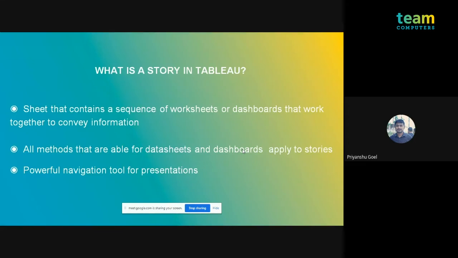So we are just focusing on the story part. So what is a story in Tableau? Basically, a story is a sheet that contains a sequence of worksheets or dashboards that work together to convey information. It consists of all the worksheets and dashboards which we have created in Tableau, and it conveys the complete information of a dashboard or a particular sheet. Worksheets and dashboards can be applied to stories, which are powerful navigation tools for representation.